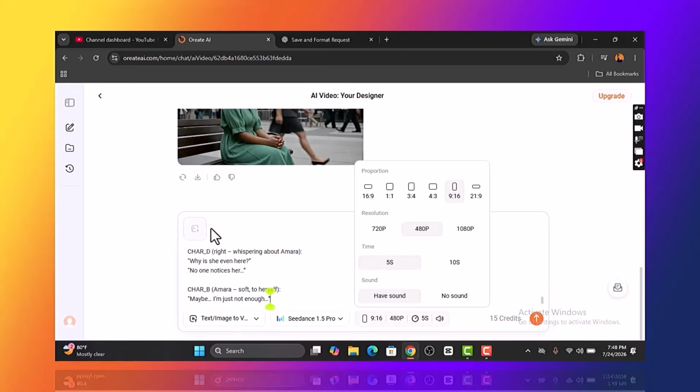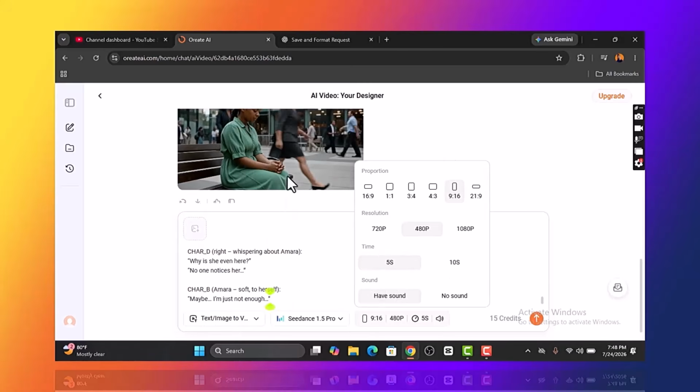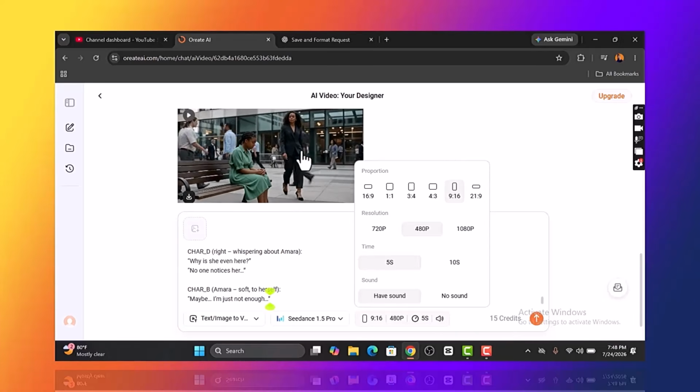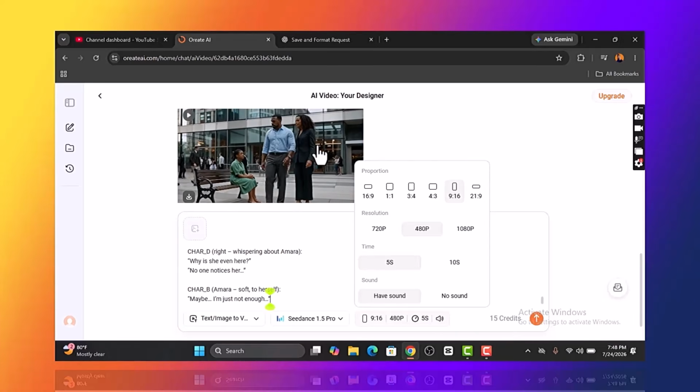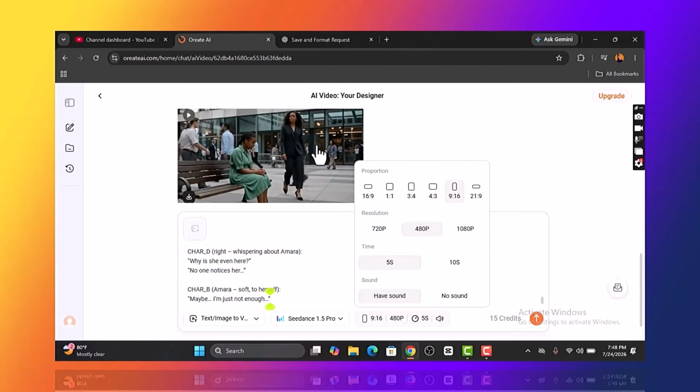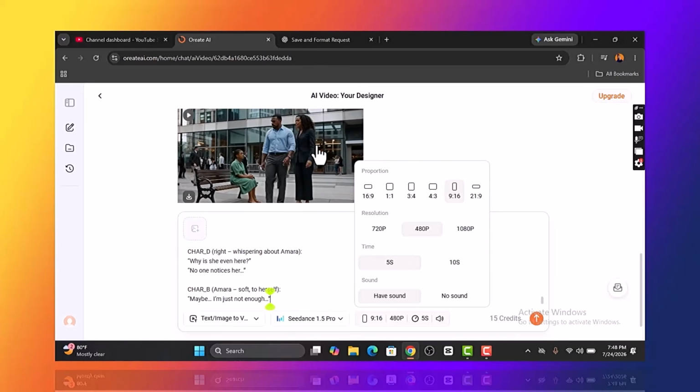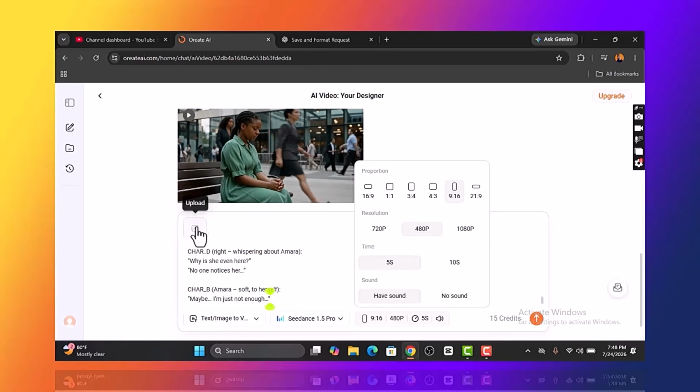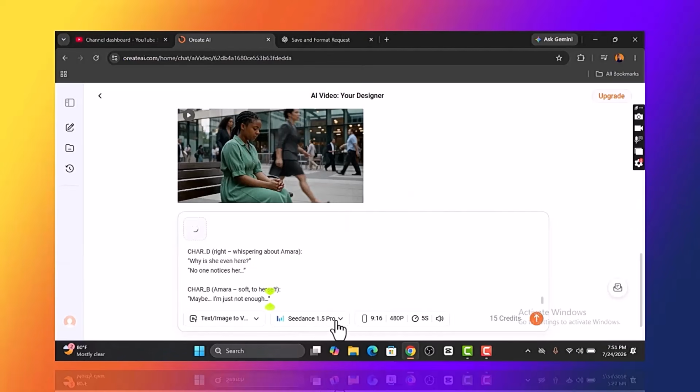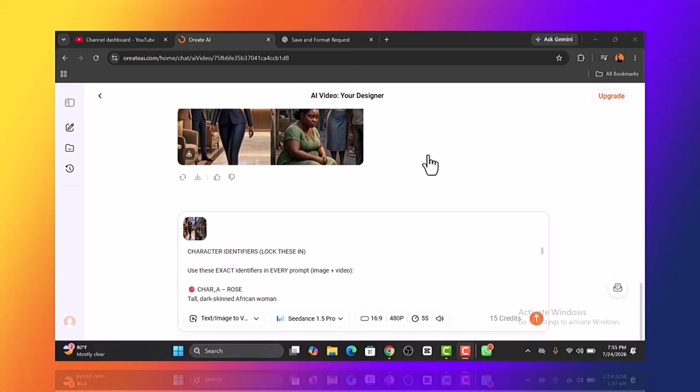So let's add our reference. Now look at this one, it was done without any reference character, nothing, just the video prompt, and this is mind-blowing, right? Okay, let's ignore that. Awesome. So let's upload our scene 1 Seedance, and you can select the Seedance you want. But if you don't have enough credit, I would say go for the lesser Seedance. Here I'm going to hit generate, and in no time our video is here. So let's play this and see.